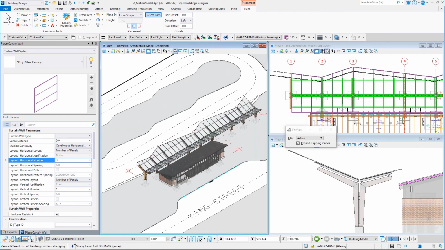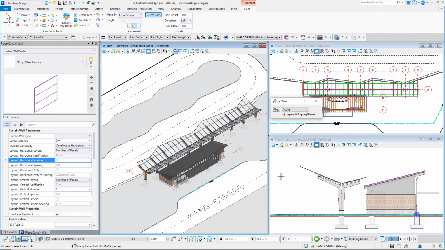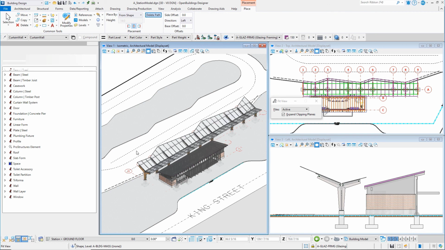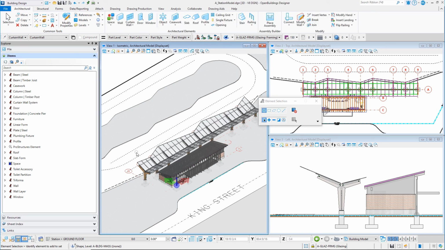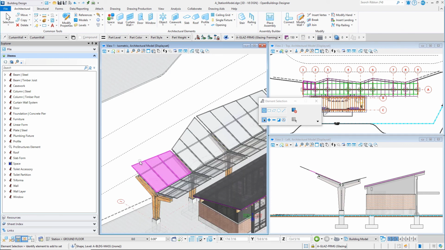In this session, you have created a glass canopy using shapes and the curtain wall tool. You carefully modified the shapes to align with the structure and the curb edge of the drop zone. In the next session, you will add one final detail to the roof canopy, which is the gutter that will run between the two sides. You will create a custom profile for this gutter.